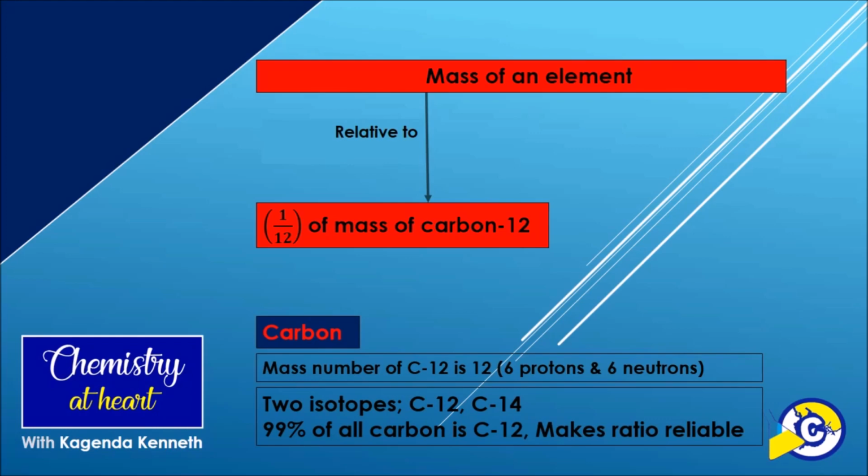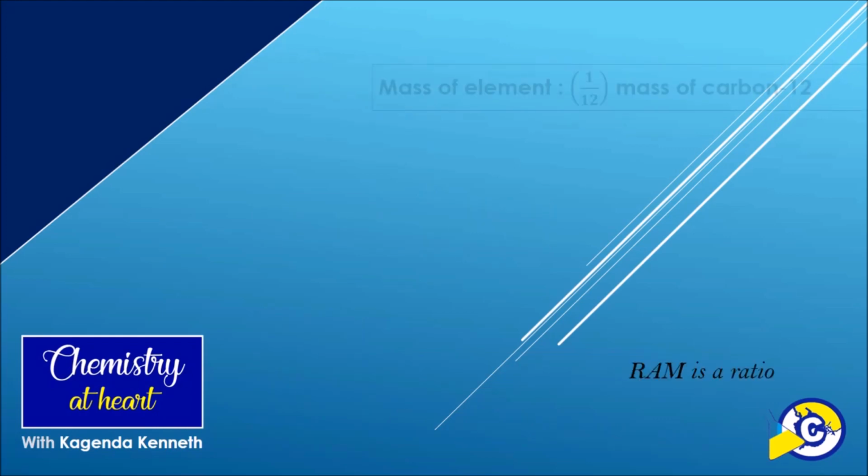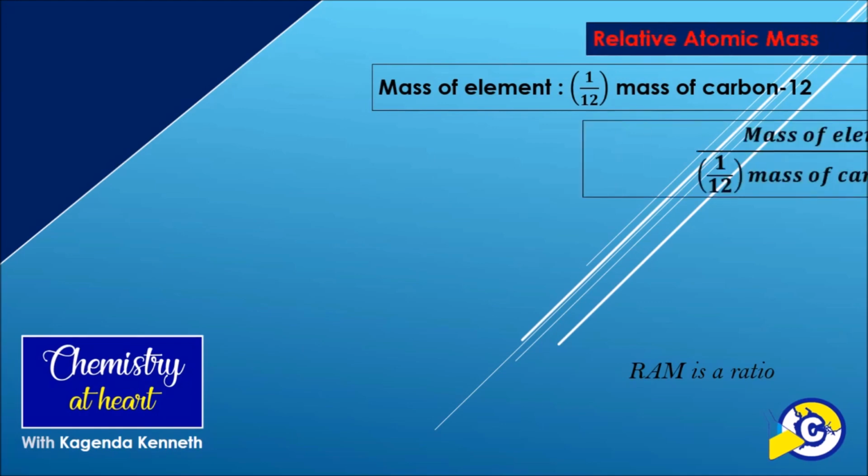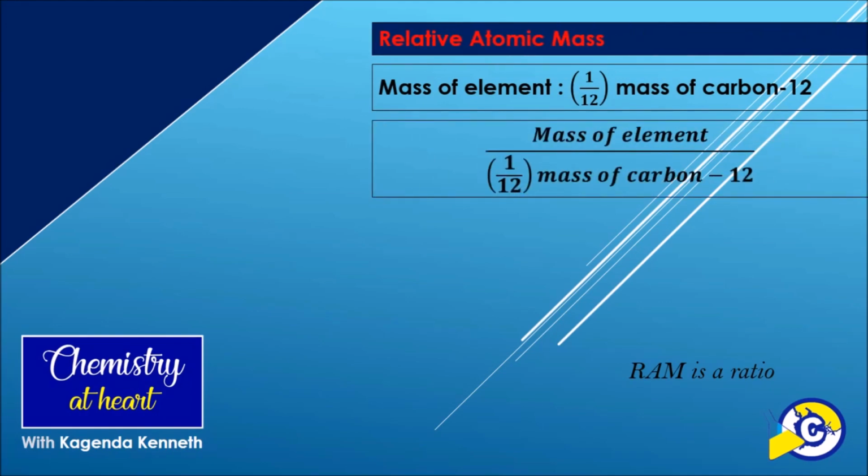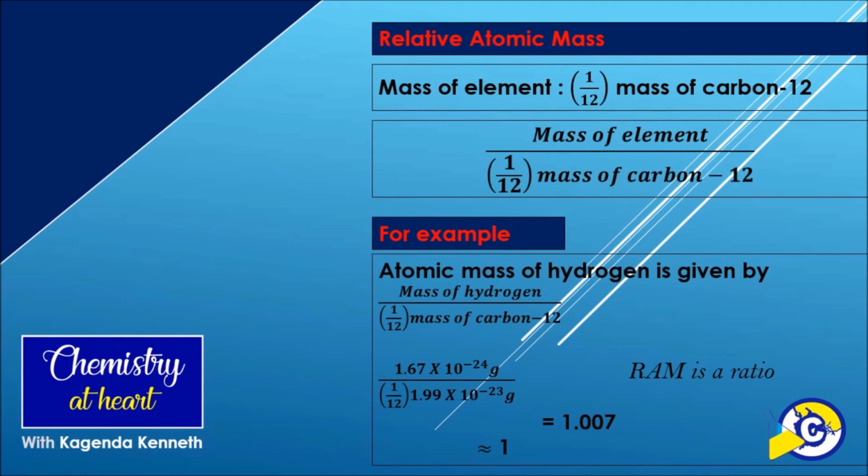The value obtained after relating the atomic mass of an element to the mass of a 12th of carbon is known as relative atomic mass. The relative atomic mass of hydrogen is the ratio of the actual mass of hydrogen to a 12th of the mass of carbon, and that is how we get the relative atomic mass of hydrogen, which is 1.007, usually approximated. A very important note is that relative atomic mass has no units because it is a ratio, which means the units cancel out.